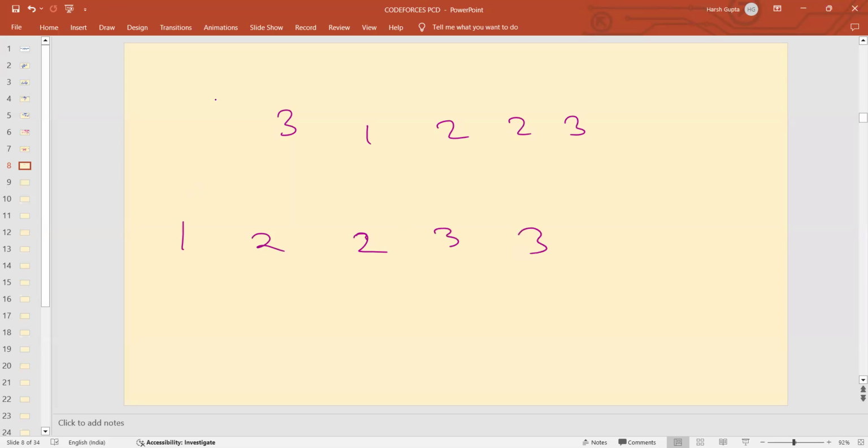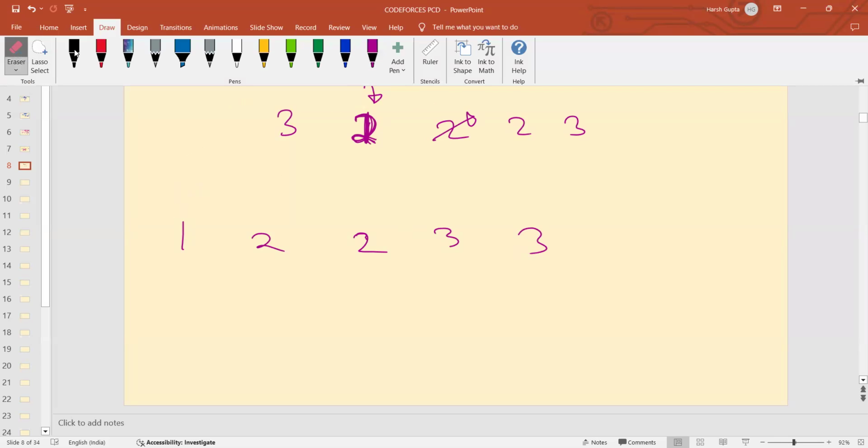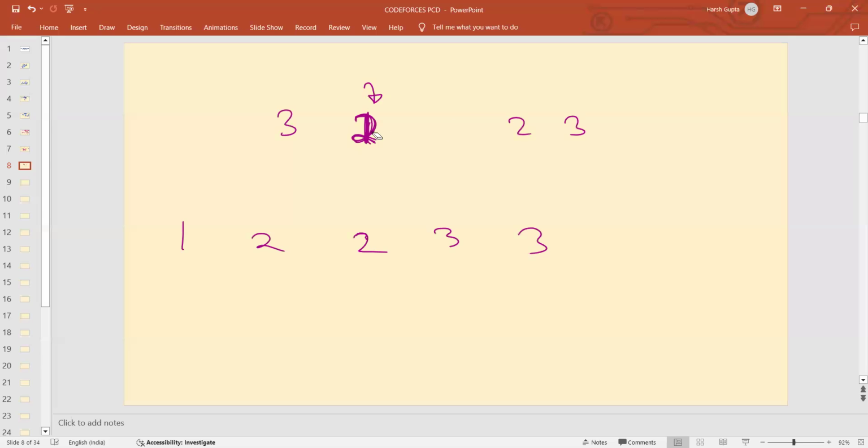Now I am telling you that Turtle wants to remove 1. You can observe that he can always remove 1. Because if we choose the index as this, he can always set this as 2, that is the max of 1, 2, and remove this 2. So this 1 is removed actually. You have 2, and this 1 is removed.